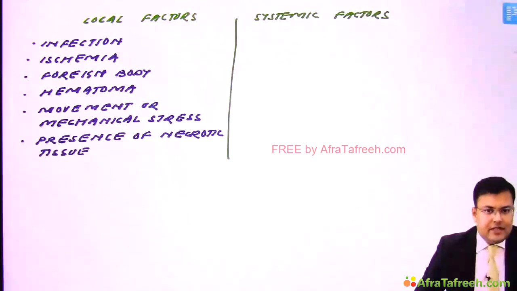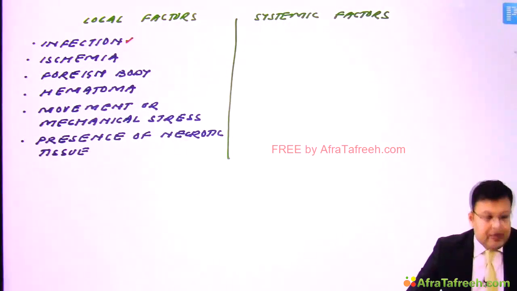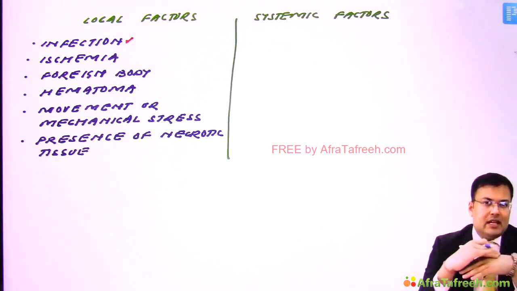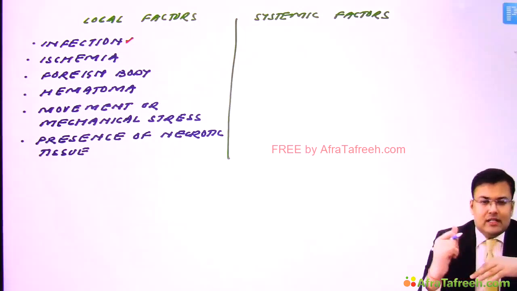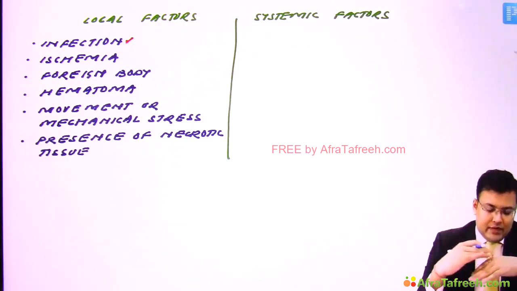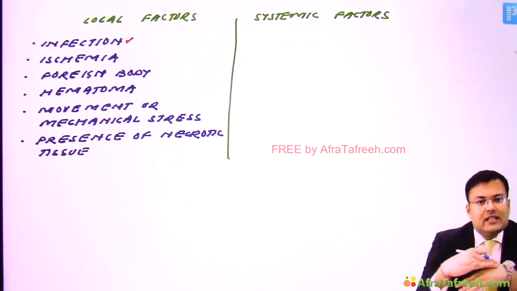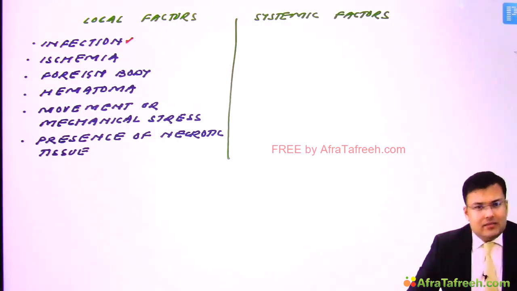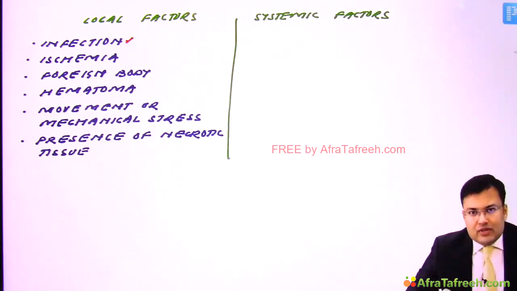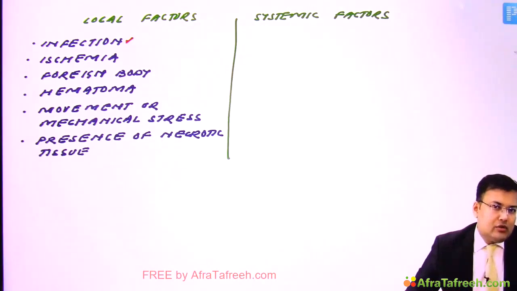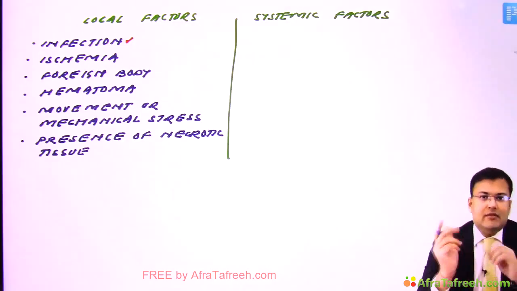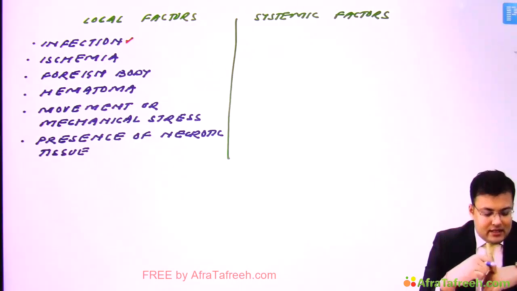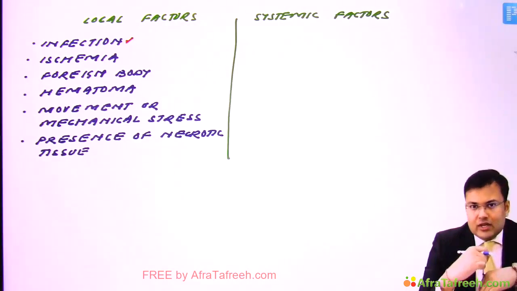So any kind of infection near the wound impairs the wound healing. If there is ischemia or presence of foreign body, if there is collection of blood or hematoma, all these factors are going to affect the wound healing. You must be knowing that if there is movement or any kind of mechanical stress, that also impairs the wound healing. And sometimes if in relation to the wound there is presence of necrotic tissue, it is also going to impair the wound healing. That's why if you have seen any wound with necrosed material, you have seen some resident doing debridement and removing that necrotic tissue.